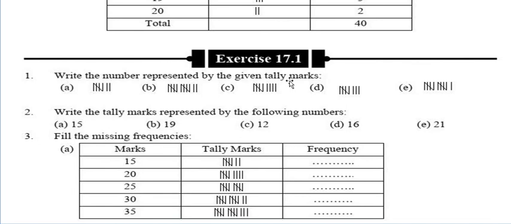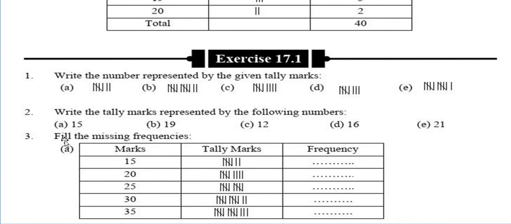So if we talk about this, look, write the number represented by the following tally marks. If the tally marks are represented in such a way, then what can be the number? 1, 2, 3, 4, 5, 6, 7. So the number will be 7. Let's check the next. What will be the number here? 12. Very good. This one will be 5. 5 plus 5, 10. 10 plus 1, 2, 12. Here what will it be? 9. Very good. And here it is 15.